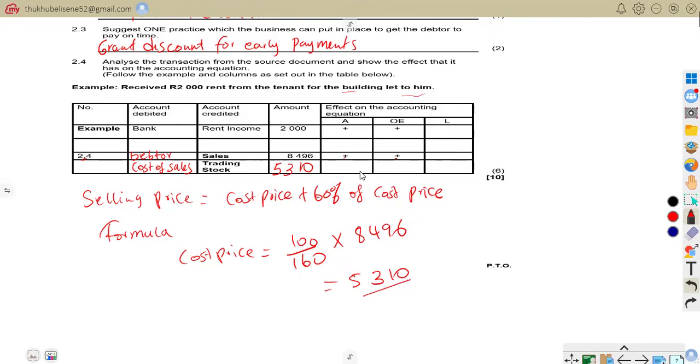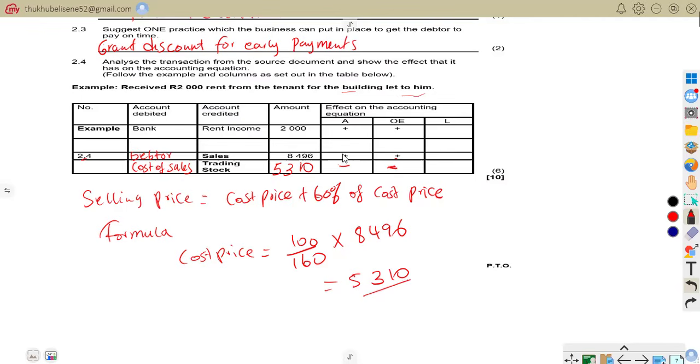Now we want to know the effect on the accounting equation. So this simply says we are going to have a minus 5,310 on assets, and minus on both sides of the equation, on owner's equity as well. So the account affected is the cost of sales, which is going to increase. Once cost of sales increases, our assets are going to decrease.